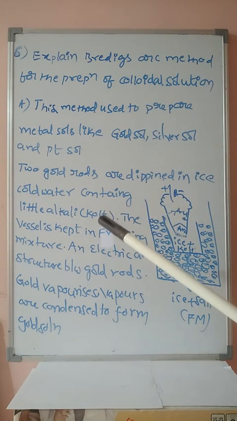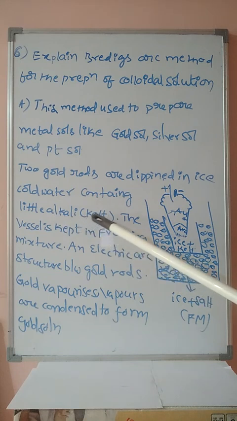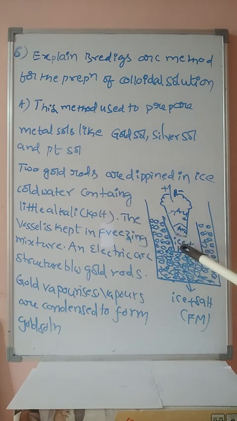And one important thing, what is the role of potassium hydroxide in Bredig's arc method? Sometimes they will ask. The role of potassium hydroxide or alkali is that it can act as a stabilizer for the colloidal solution. And the role of the freezing mixture, that is ice and salt, is that it can reduce the temperature of the colloidal solution, because at high temperature sometimes the colloid undergoes decomposition.